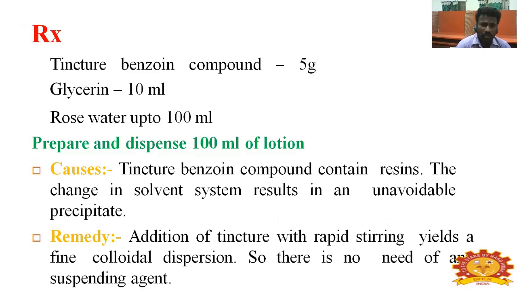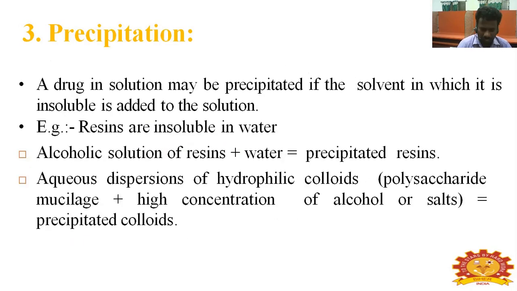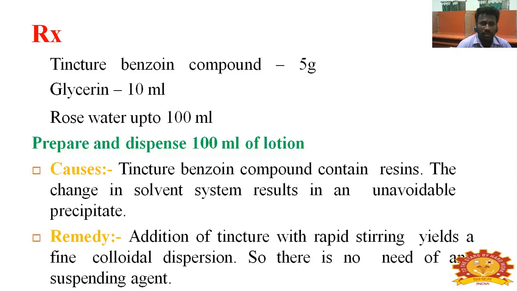Example of precipitation: Rx tincture benzoin compound 5 gram, glycerin 10 ml, rose water up to 100 ml. Prepare and dispense 100 ml of lotion. Cause: tincture benzoin compound contains resins. The change in solvent system results in unavoidable precipitation. Addition of the tincture with rapid stirring yields a fine colloidal dispersion, so there is no need for a suspending agent.